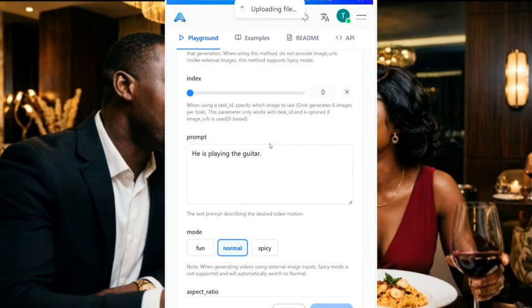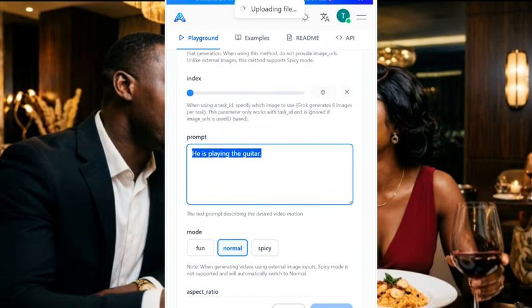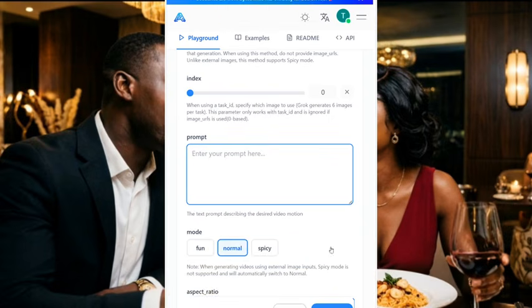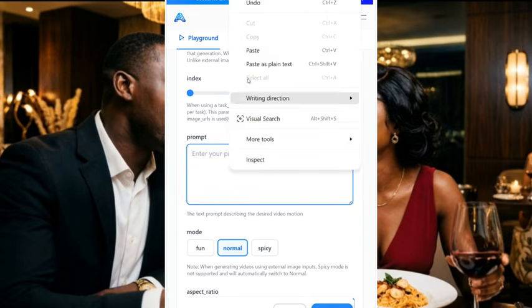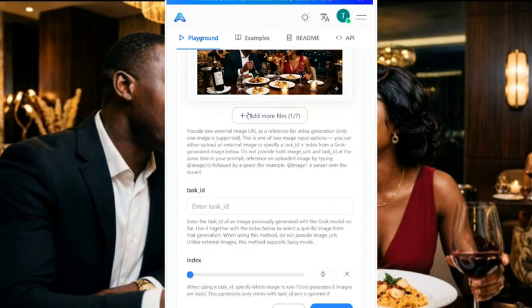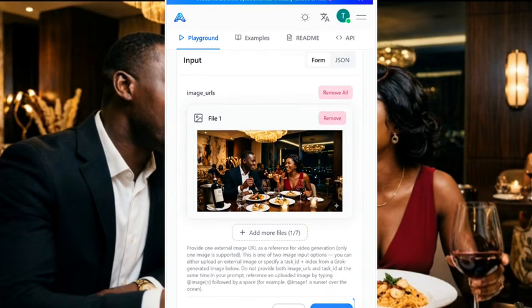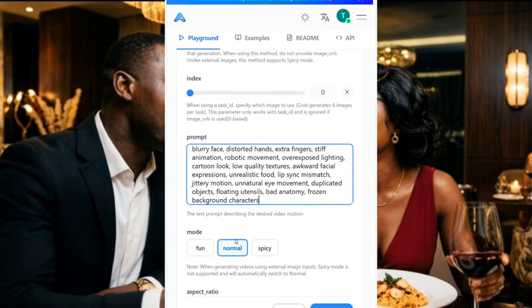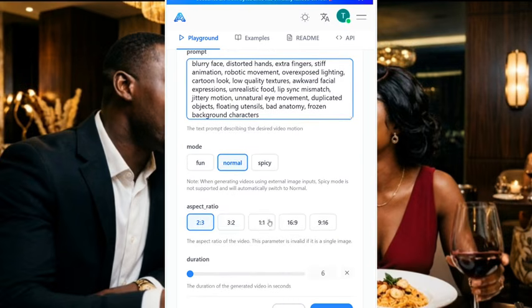So after it's uploaded our image, this is where you are going to put your prompt. So we just need to delete all this one here. Make sure you guys are following. Let's click on delete and we remove this one. Now after we remove that prompt, we are going to paste the prompt here. Now you see our image has uploaded. This is our image. Now I've also put my prompt. Now I'll put this on normal. After putting it on normal, let me select aspect ratio 16:9.